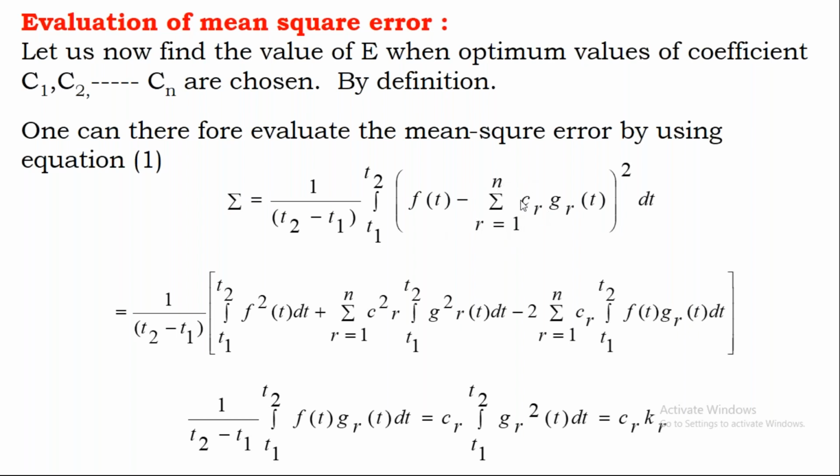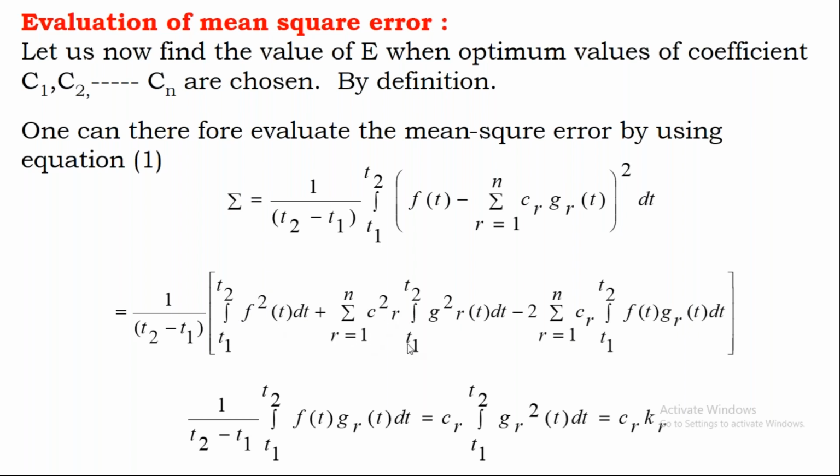So if we expand this, you can write the first term. It looks like a minus b whole square again. You can write a square plus b square minus 2ab. Now observe this. The b square part, you are writing sigma r equal to 1 to n, Cr square gr square(t), minus 2ab, all that. And this part of the integration, anyway, becomes 0, that you already know.